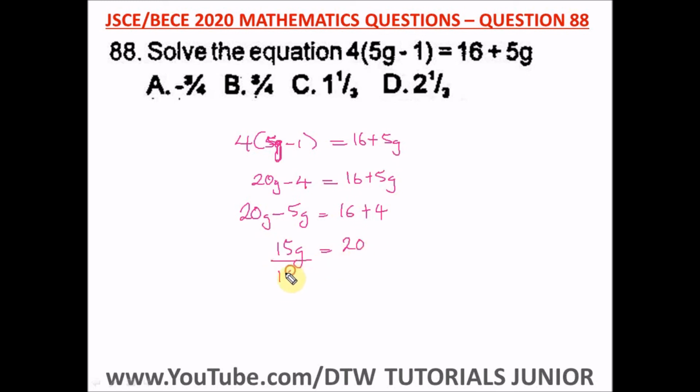So we divide both sides by 15. This will cancel out. We have to reduce this. 5 will go here 4 times, and 5 will go here 3 times. So we're left with 4 over 3. This is an improper fraction. We have to convert to a mixed fraction. How many times will 3 go in 4? It will go 1 time, remainder 1, then divided by 3. So this is our answer, and our right option here is option C.